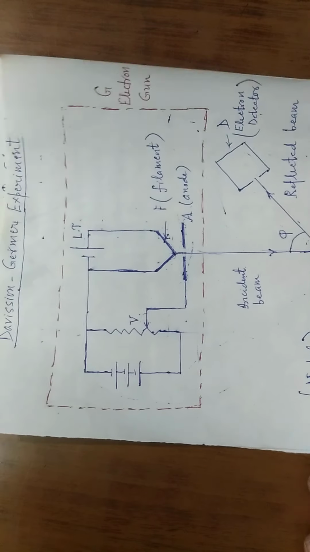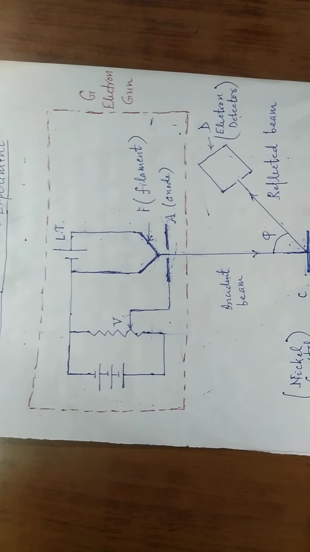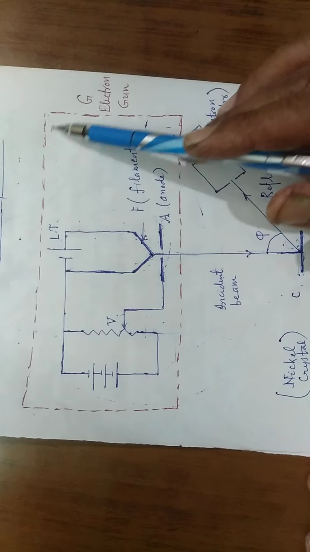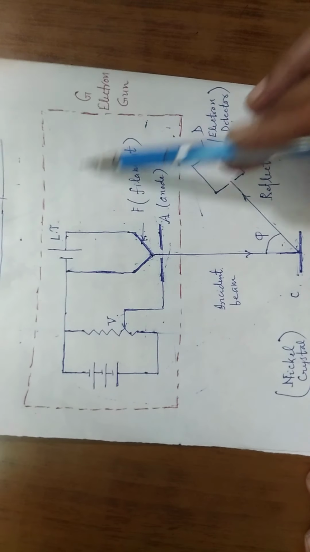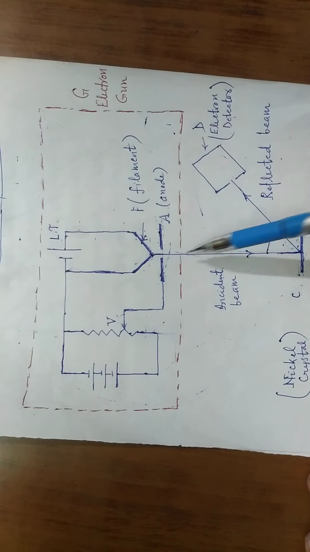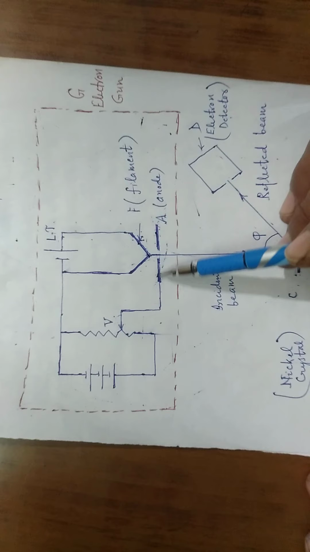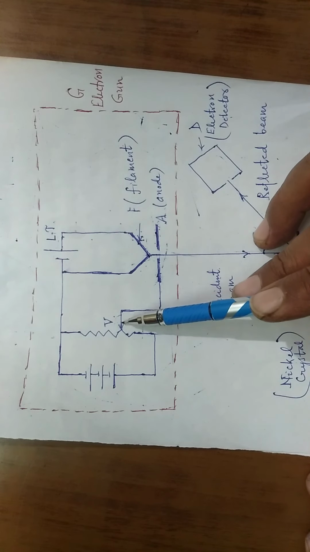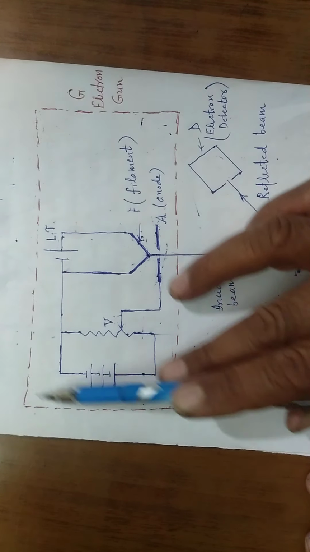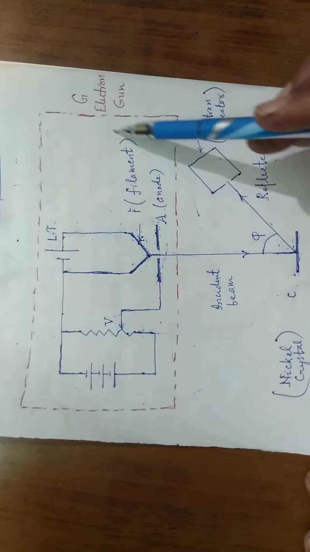Here is the diagram corresponding to the Davisson-Germer experiment. Here F is the filament heated by current from the low tension battery. A is the anode having the variable potential V, and the part in this block is called the electron gun.